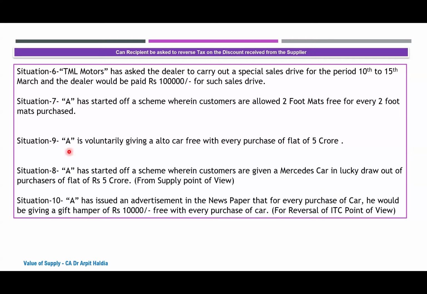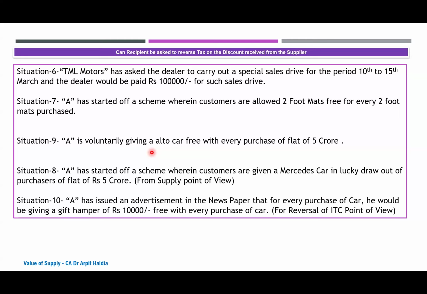Now, situation 9 has been accidentally numbered as 9, it should be 8. A is voluntarily giving an Alto car free with every purchase of a flat of rupees 5 crore. Supposedly someone has gone to a builder and purchased a flat of 5 crore rupees. The builder is giving an Alto car free on every flat.